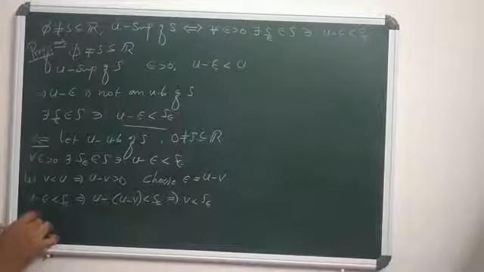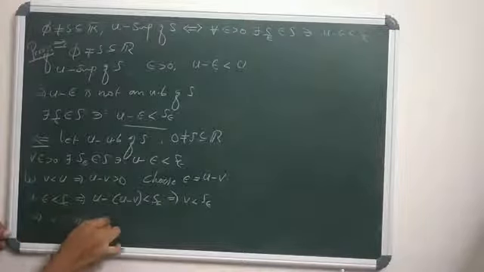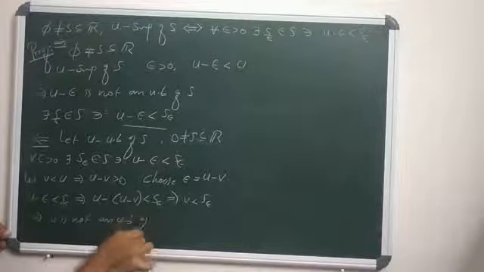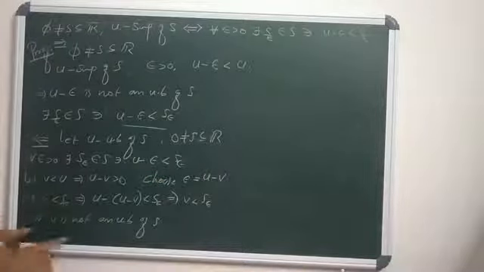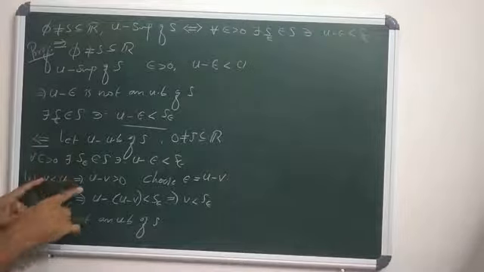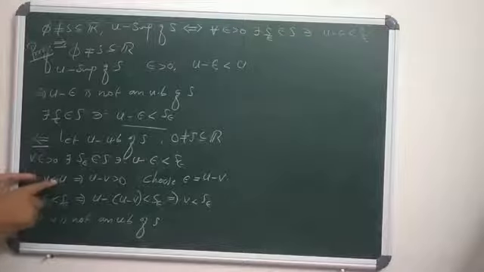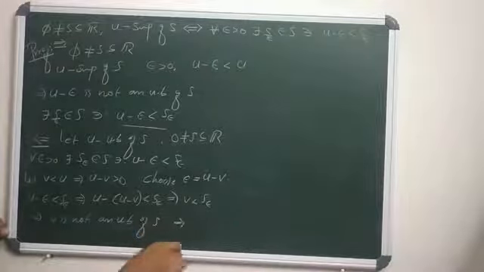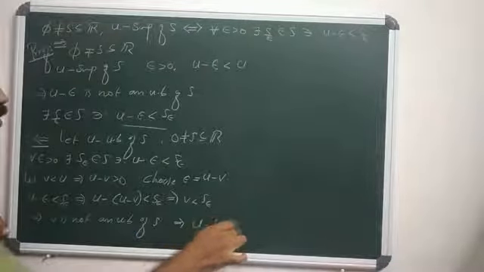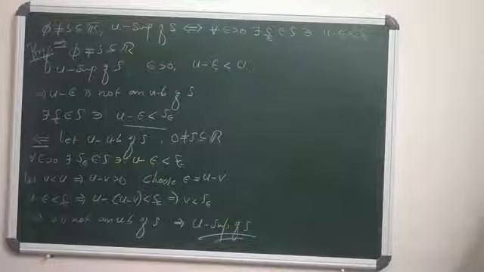So V strictly less than S epsilon means V is not an upper bound of S. V is chosen in such a way that V is less than U. That V is not an upper bound of S, where V is an arbitrary element, means no element less than U is an upper bound of S. No element less than U is an upper bound of S means U is the supremum of S. So this is what we require here. So this is the proof of the given lemma.